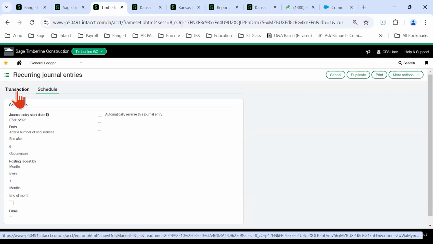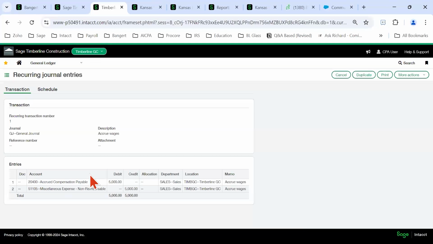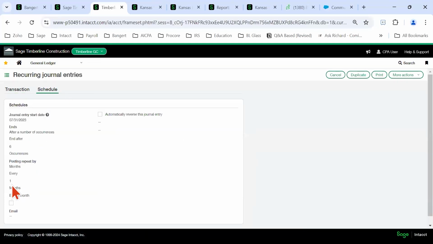I have seen a company in another system years ago where they set up too many recurring entries. They never put an end date on it. So it junked up their general ledger for many periods in the future because I think they had posted all entries and they were able to in the future. Intacct doesn't really do that. It posts at the end of the month as kind of a control. So it doesn't junk up your general ledger.